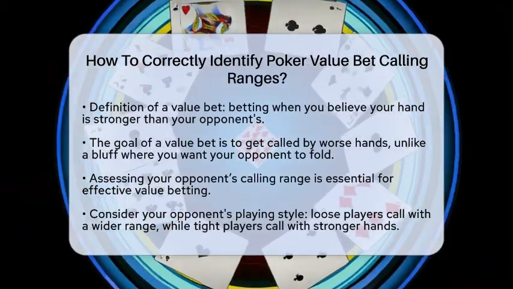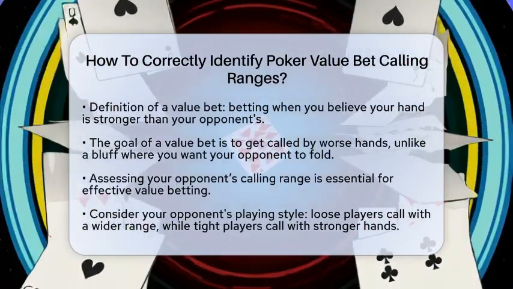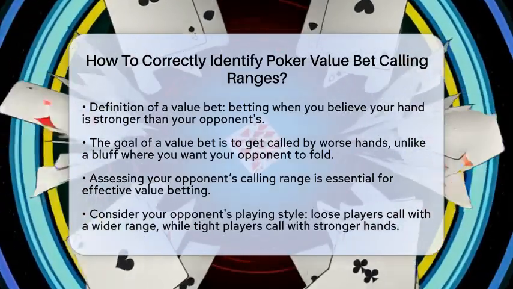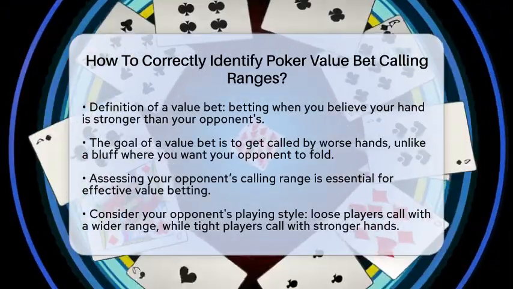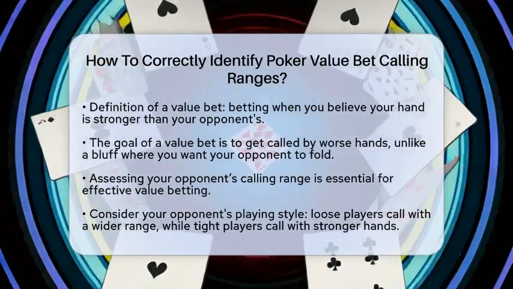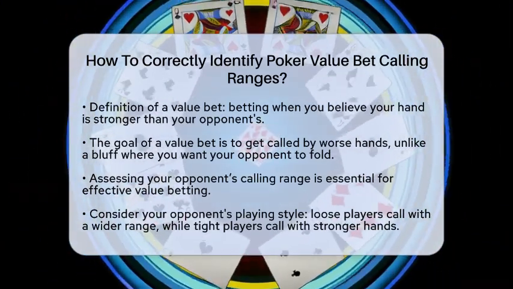First, let's clarify what a value bet is. A value bet occurs when you believe your hand is better than your opponent's. The goal is to get called by hands that are worse than yours. This is different from a bluff, where you want your opponent to fold.